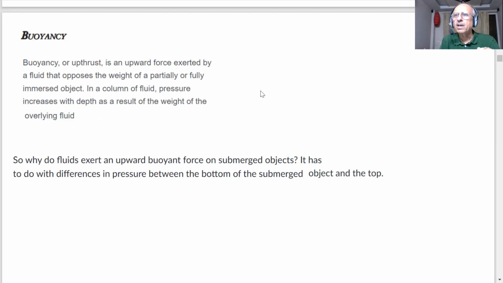Why? Because I told you, as you go deeper, the pressure is increasing. The pressure is not the same with depth. As you go deeper, the pressure of the water increases. So the column of the liquid which is lower has more pressure than the one on top, so it applies an upward thrust, student, which we call buoyancy.